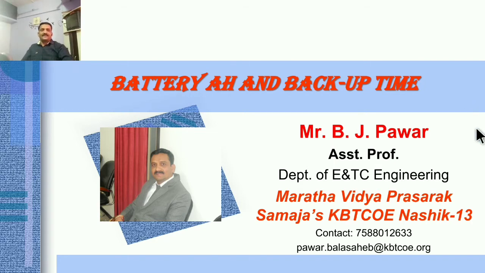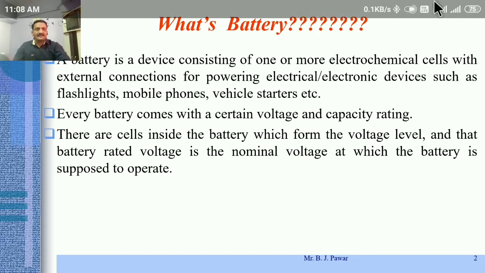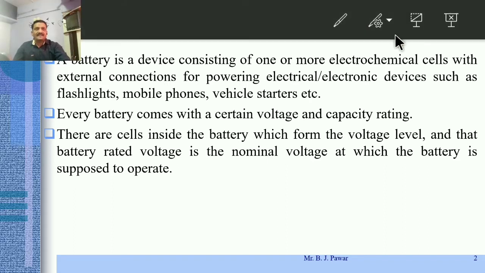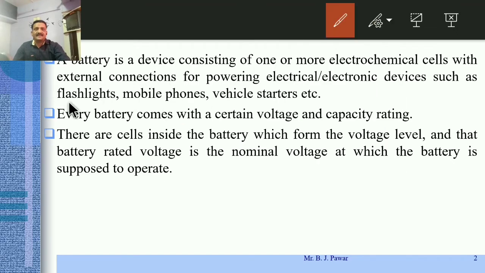Okay. So what is a battery? A battery is nothing but a device consisting of one or more electrochemical cells with external connections for powering electrical or, we can say, electronic devices such as flashlights, mobile phones, vehicle starters, etc. Now see, I have purposely taken various examples here: this one flashlight, then mobile phones, vehicle starters.